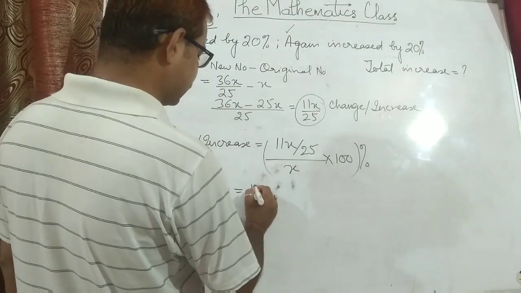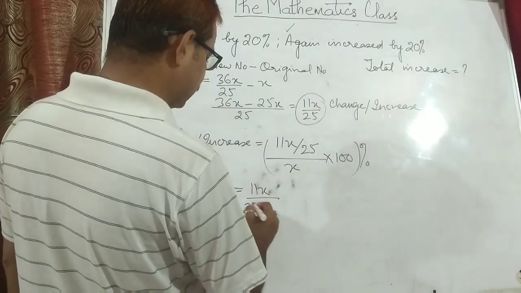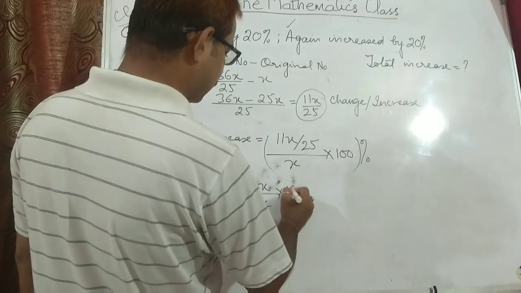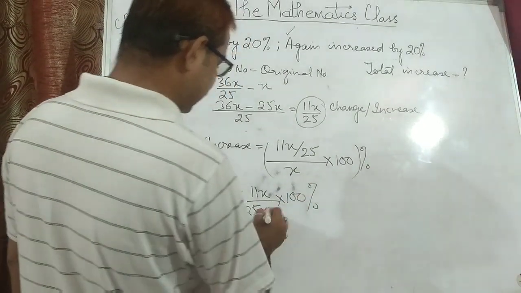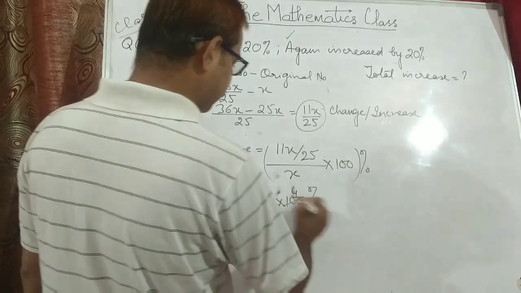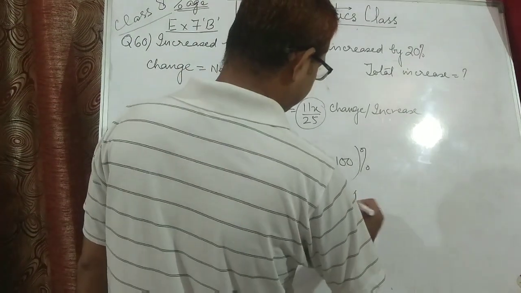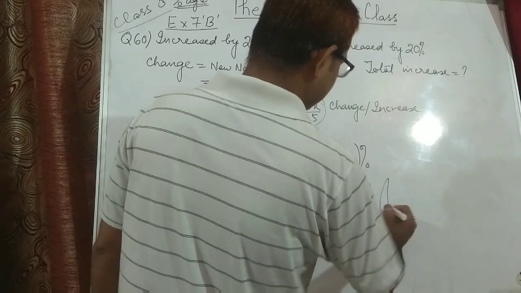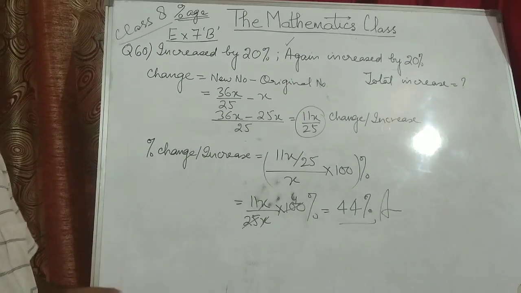This can be written as 11x upon 25x into 100. The x cancels, 25 fours are 100, so 11 fours are 44%. So 44% is the total increase.